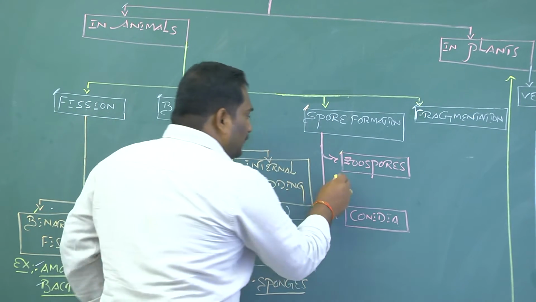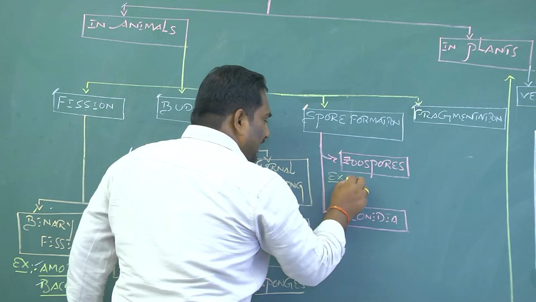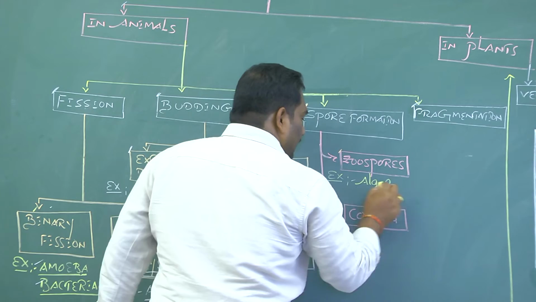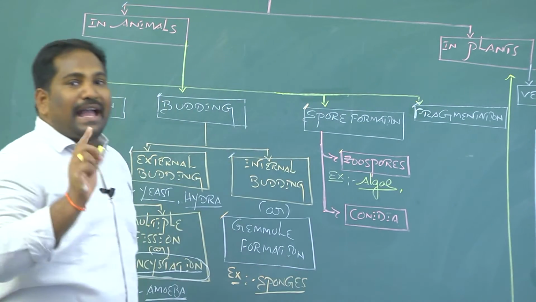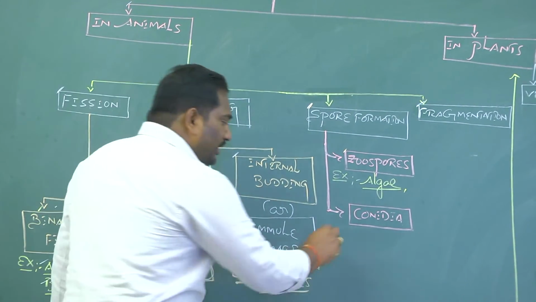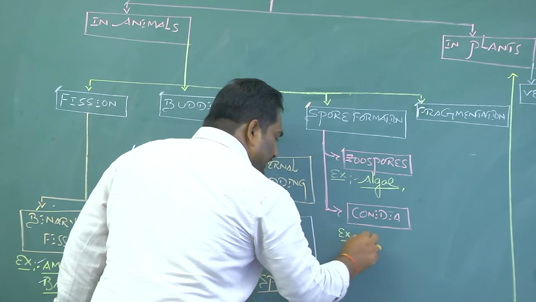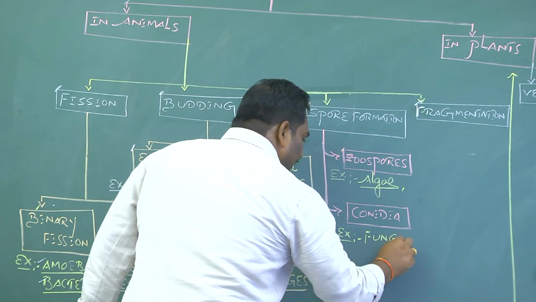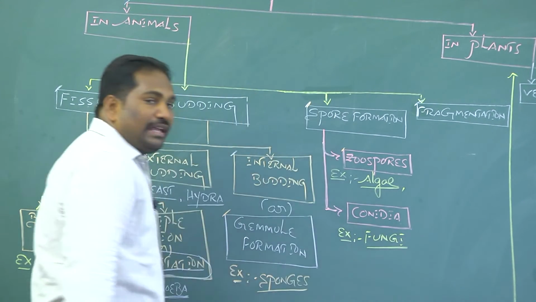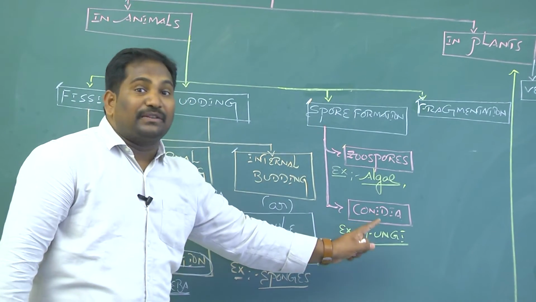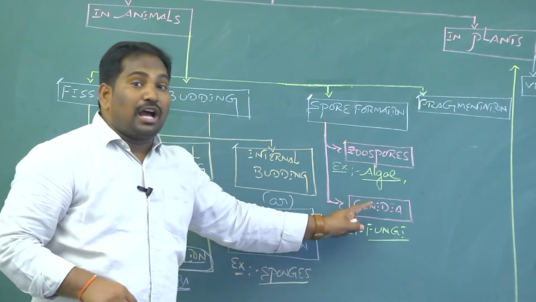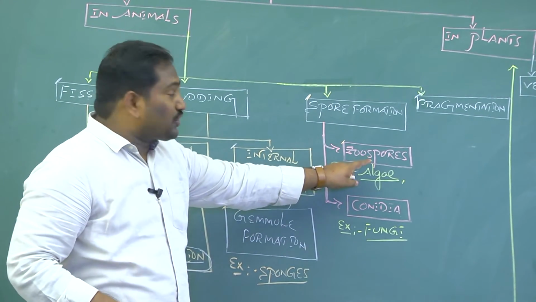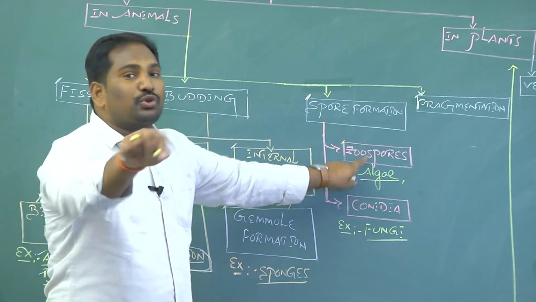The best example for zoospore formation is most algae and some aquatic fungi. And conidia formation is the best method of asexual reproduction in most fungi. For example, Penicillium is a fungus that reproduces asexually by non-motile spores, conidia. Chlamydomonas is an alga that reproduces asexually by motile spores, zoospores.